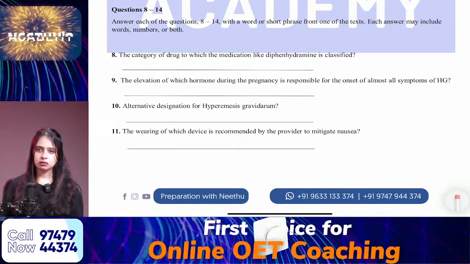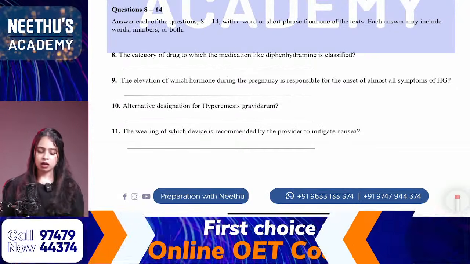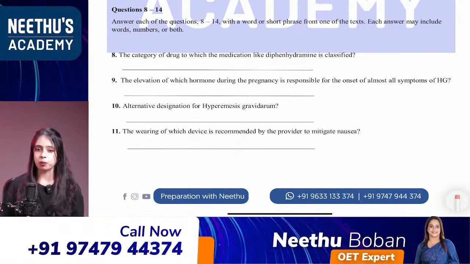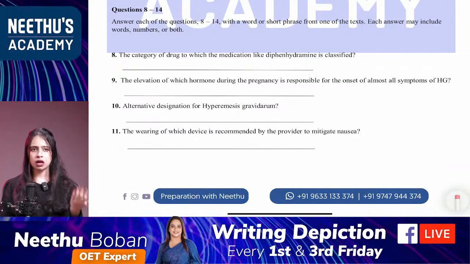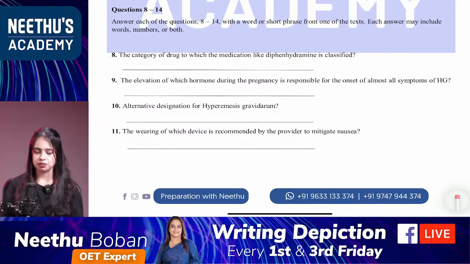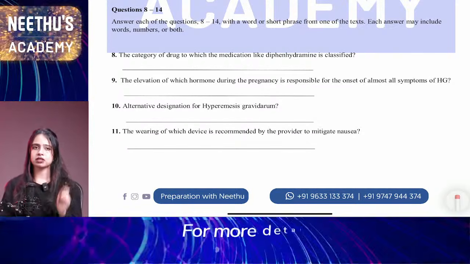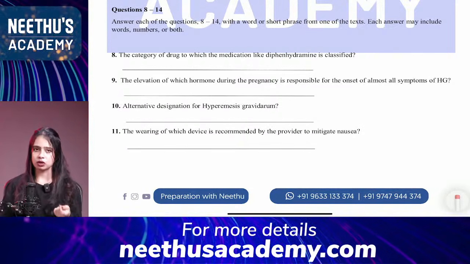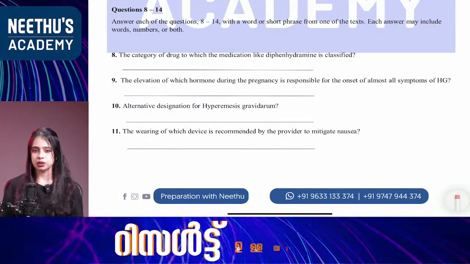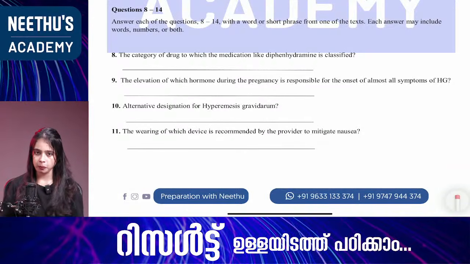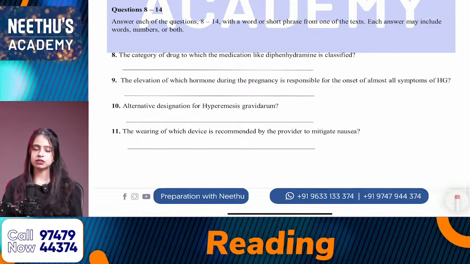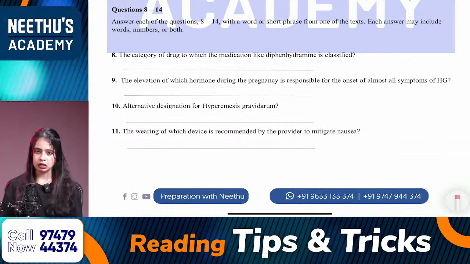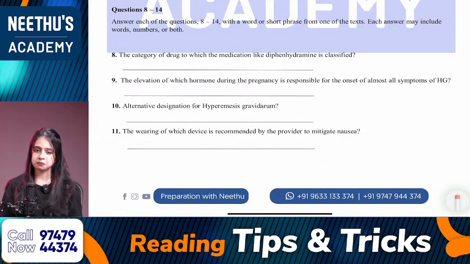The question is, which neuropathy is mentioned in the paragraph regarding the procedure or the condition? And it is mentioned in the paragraph that the procedure or the condition can be connected with mononeuropathy. So what will be your answer for that? Which neuropathy? That is the question. So what will be your answer?